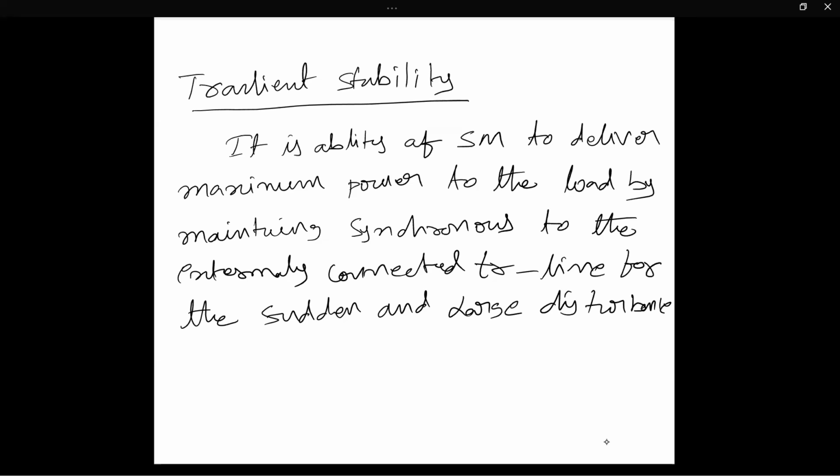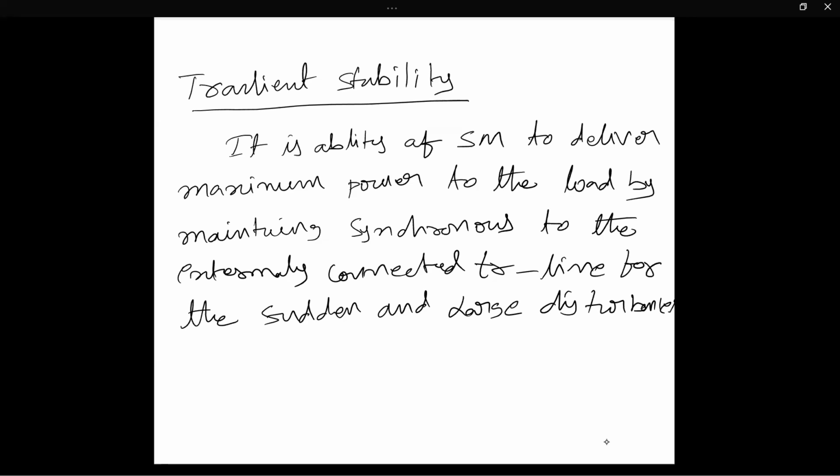Now, what is the definition of transient stability? It is the ability of the synchronous machine to deliver maximum power to the load by maintaining synchronization to the externally connected transmission line for sudden and large disturbances.